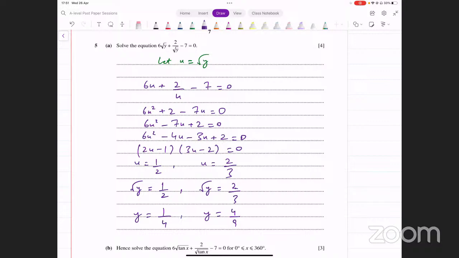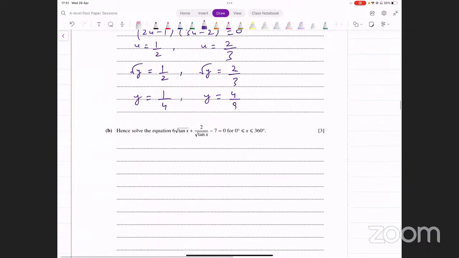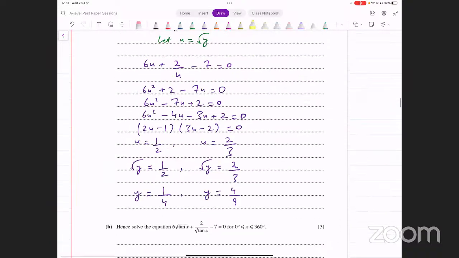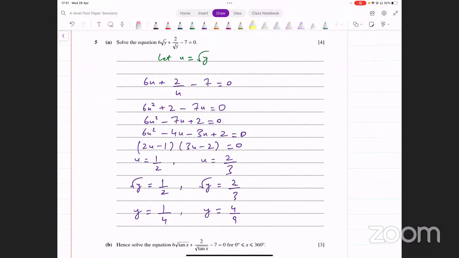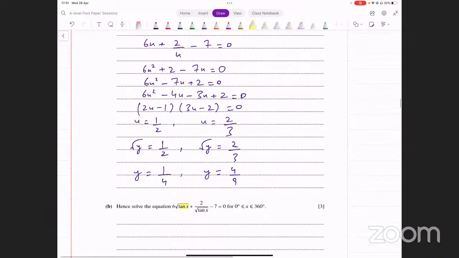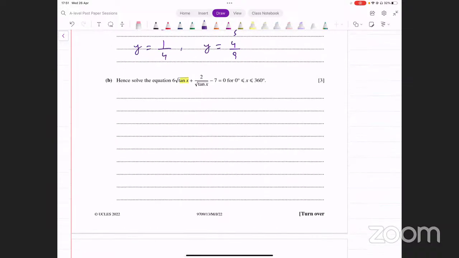Let's move on. Part B of this says hence solve this equation. When it says hence, that means you have to use the previous part somehow. How is that related to this? Compare the two equations. Do you see a connection? Earlier there was square root of y, here what has happened? Tan x has come. Tan x has come in place of y. So the values of y that you got earlier, you can say those will be the values of tan x in this equation.